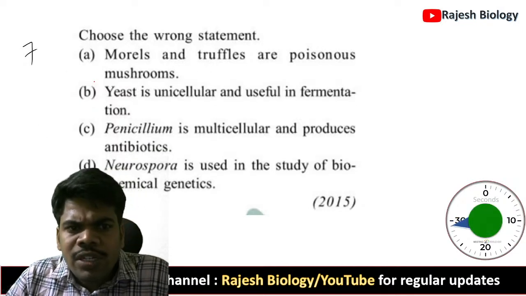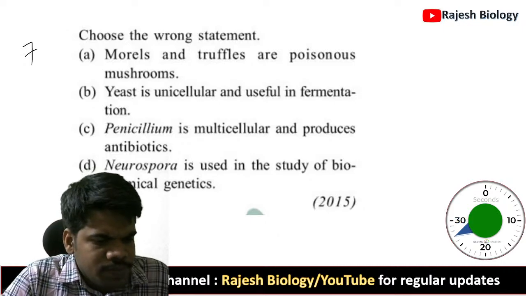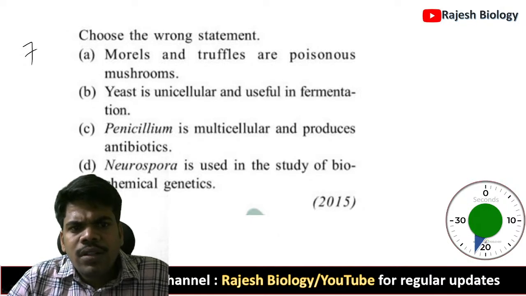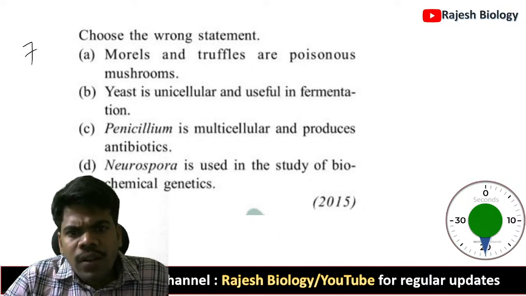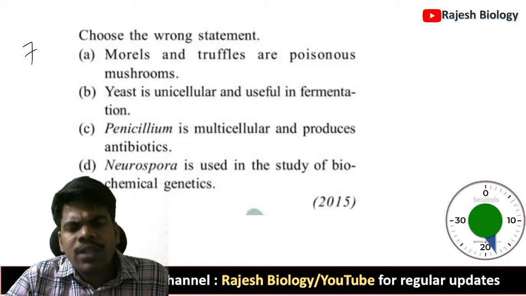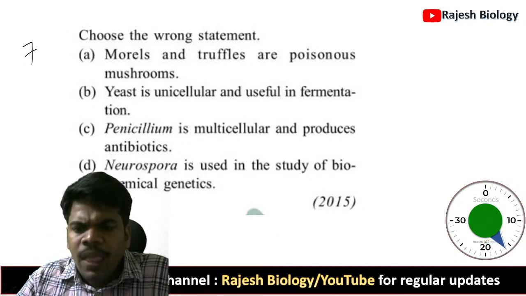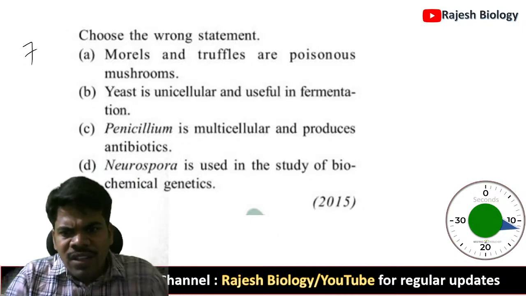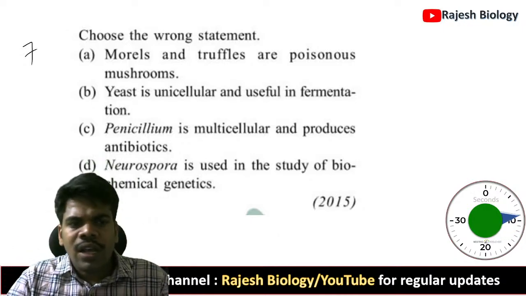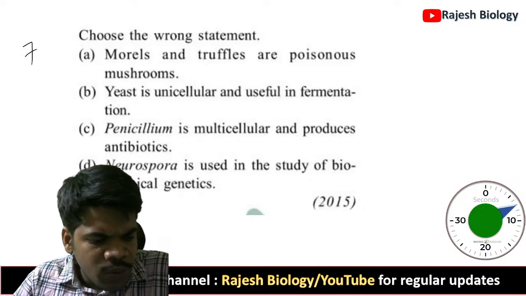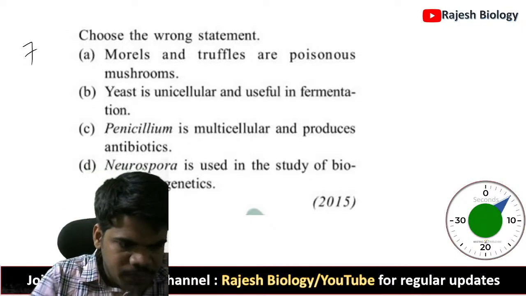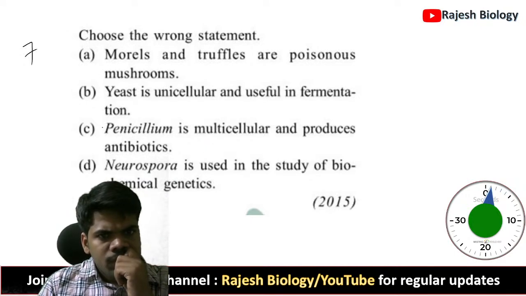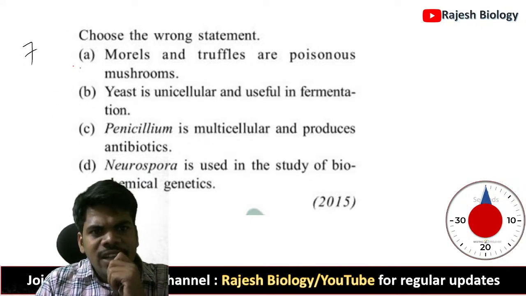Choose the wrong statement. Morels and truffles are poisonous mushrooms. Yeast and unicellular fungi are useful. I think it is a waste of my voice if I read all this. You can simply watch the question and answer it before it reaches zero. The right answer is A.